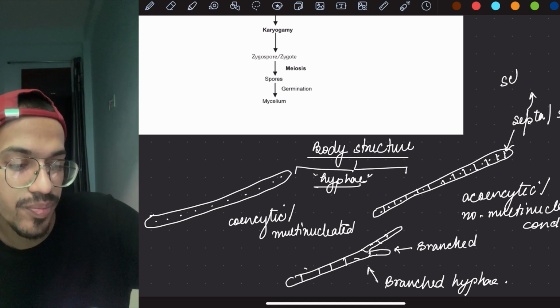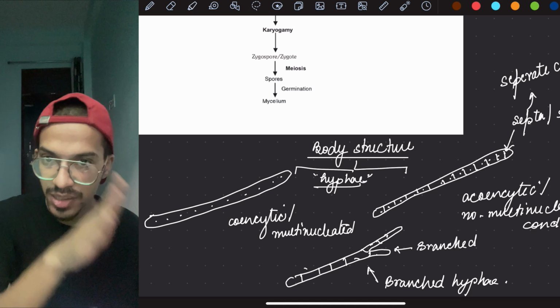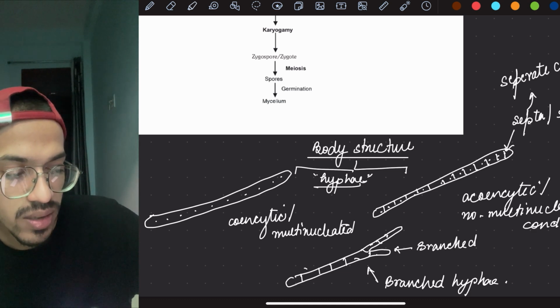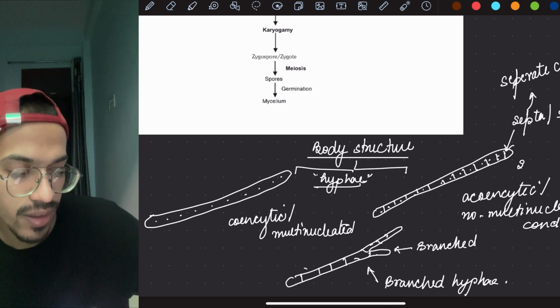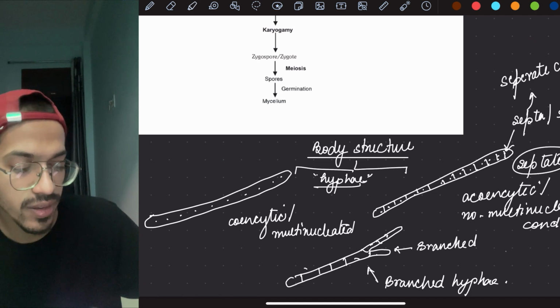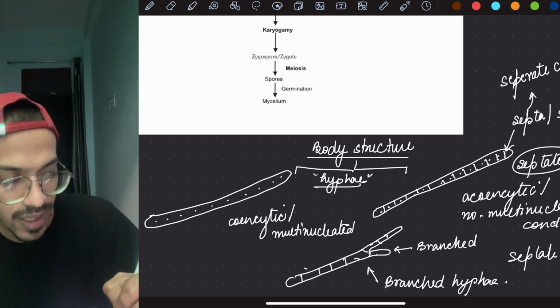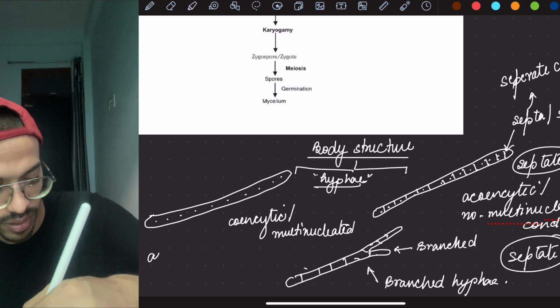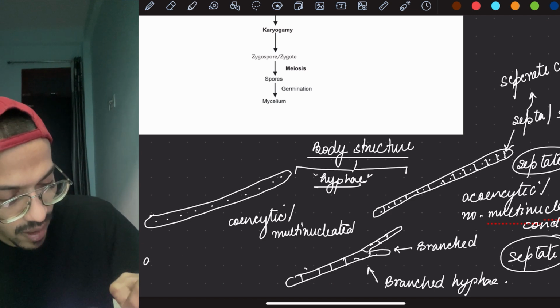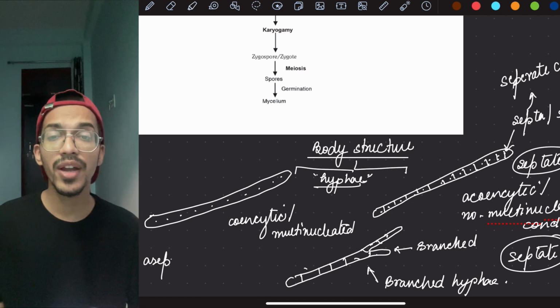Separate cells. So we call that where it is present, that is what? Septate hyphae. So this is what? A septate hyphae. This is also what? It is a septate hyphae. This is what? Aseptate hyphae. I hope this is understood.